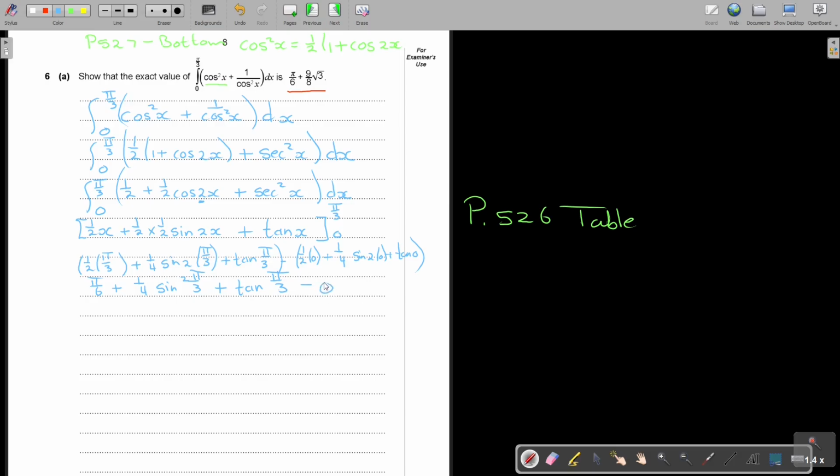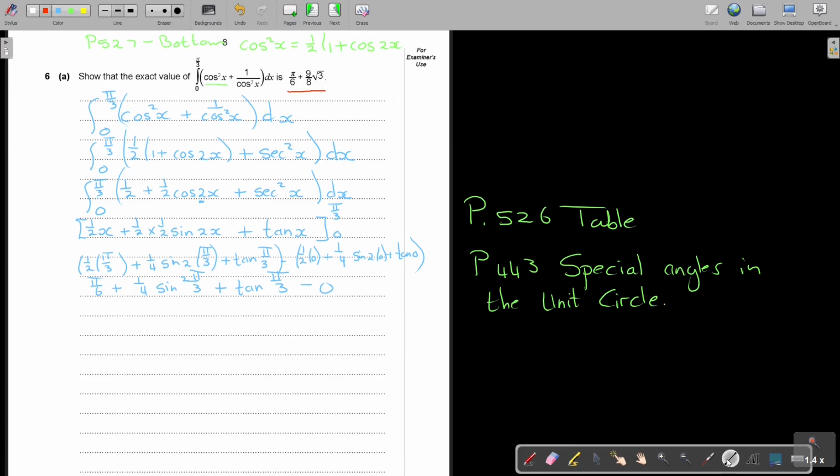Now what am I going to use also? You can look on page 443. You will find the special angles in the unit circle. Let's just draw the basic one. Remember, it's an equilateral triangle.